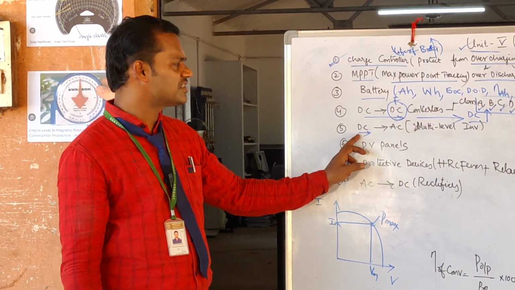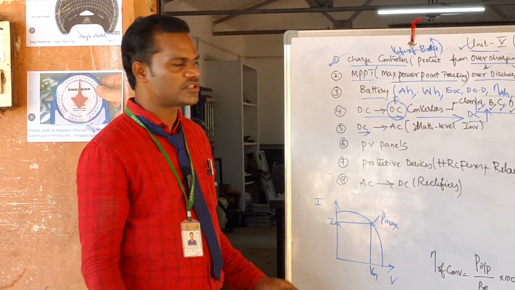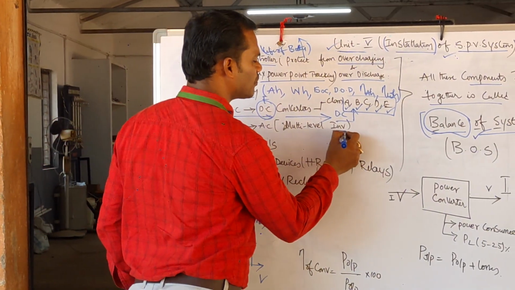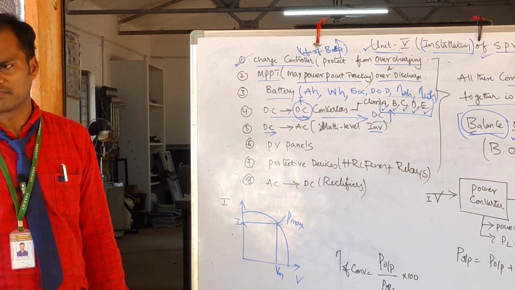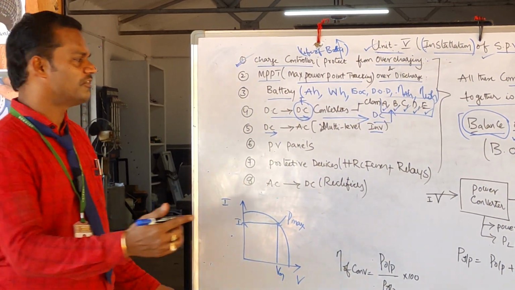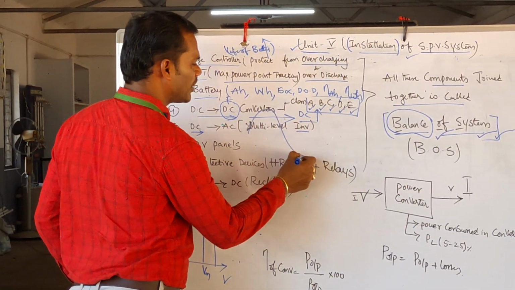So then you need to convert this DC to AC. That is possible with a normal inverter, which is called a multi-level inverter. So you know the importance of this level. If more levels are available, the waveform is a purely sinusoidal waveform.